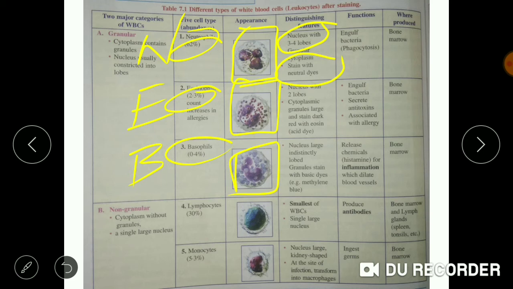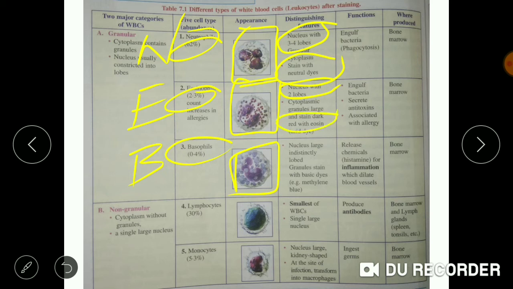When the structure of eosinophil was observed under the microscope, it was seen that the nucleus had 2 lobes and the cytoplasmic granules were large, and it stained dark red with eosin. Eosin is an acidic dye. It gave the dark red color only with the dye eosin, the acidic dye. So that is why it is named eosinophils.